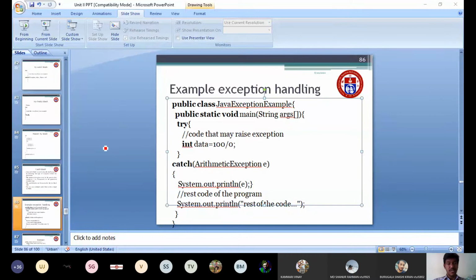Then I am coming to the catch block. So catch, then ArithmeticException is your exception type. Then this is your object, the object name is e. Then I am printing the exception, System.out.println(e).